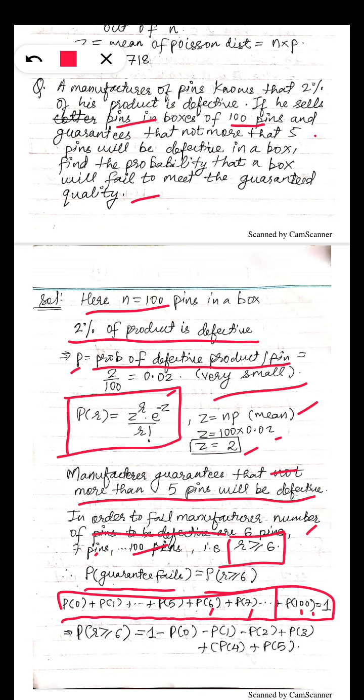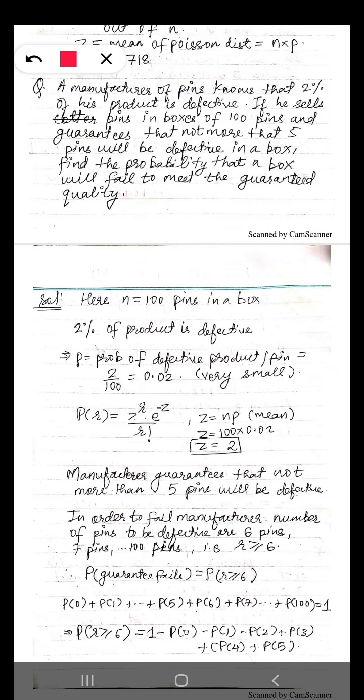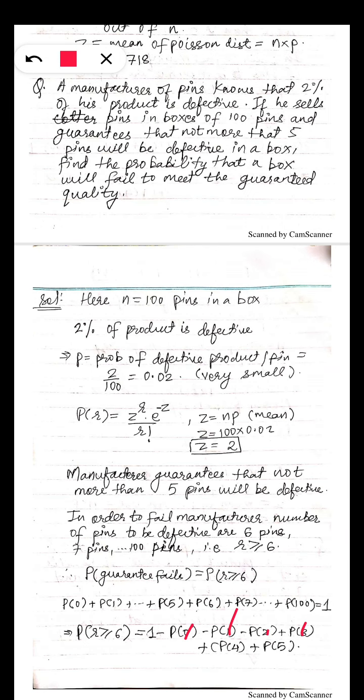So instead of solving all those probabilities, let's solve these 6 probabilities, P0, P1, P2, P3, P4, P5, and subtract the sum from 1. So this is the equation we want. These 6 probabilities I will find and subtract from 1.